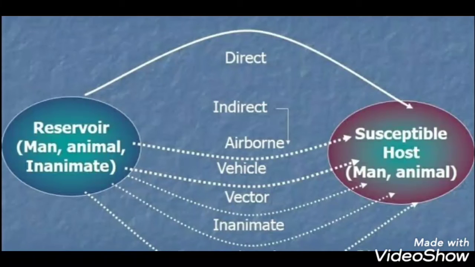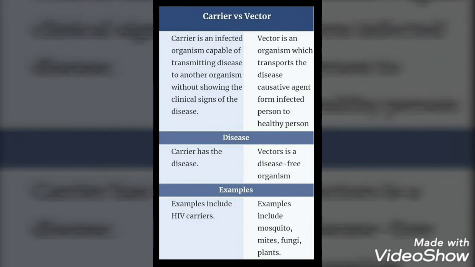Animals that transmit germs or the pathogens from infected person to a healthy person are called the vectors. Now the vectors are different from carriers. In a vector, pathogen is able to complete part of its life cycle, whereas in a carrier, pathogen is unable to complete a part of its life cycle.